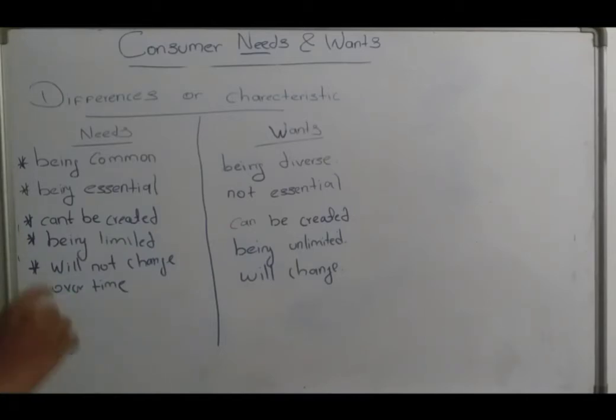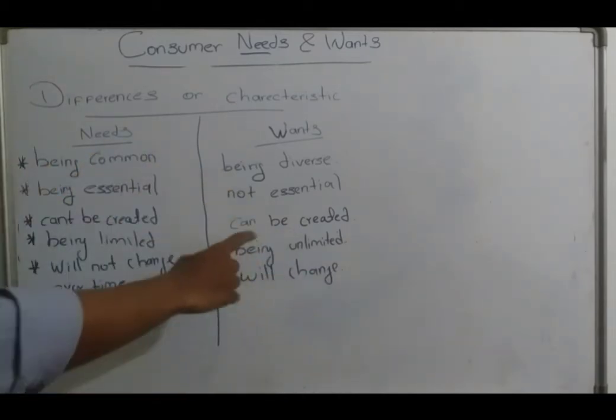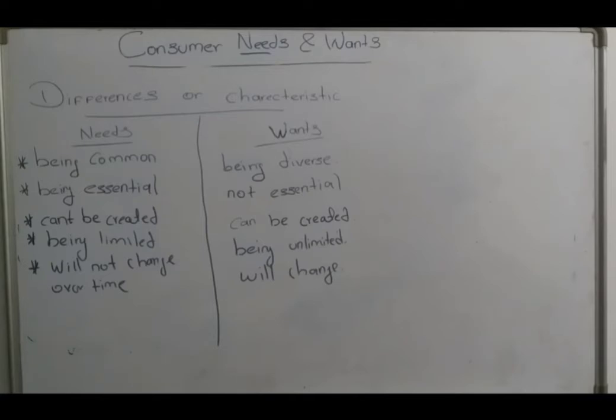You should have clothes. No one will ask you to have clothes, right? You should have them. No one can create the requirement for clothes. Anyhow, by doing advertisements, people can influence what kind of clothes you should purchase, right? By watching a pant advertisement, by watching a t-shirt advertisement, that want can be created, but the need cannot be created.